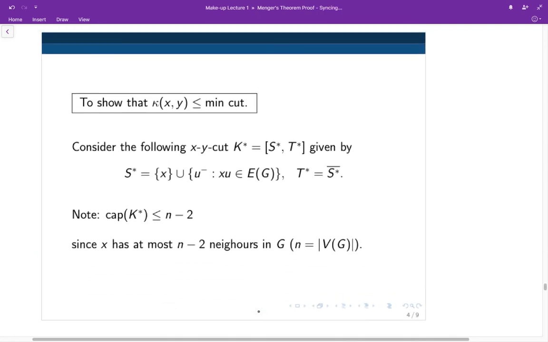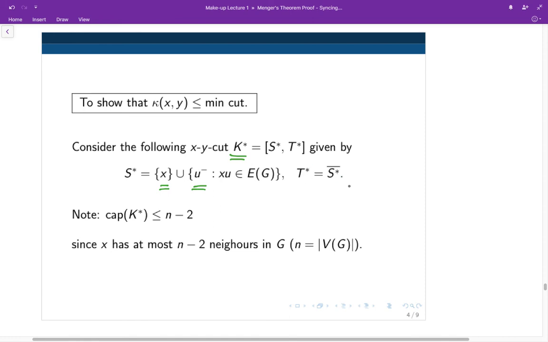I call this the cut K star with the partition S star and T star, where the set S star consists of the source together with all the vertices which are the endpoints of the arcs starting from the source. And T star is just the complement of S star.